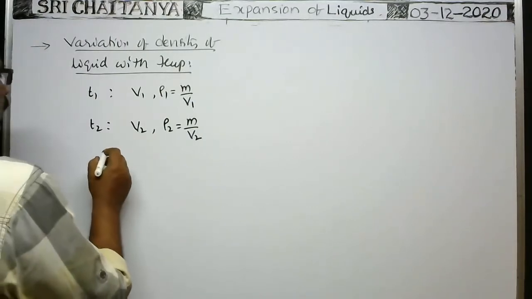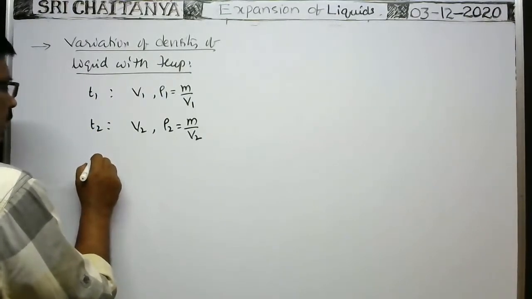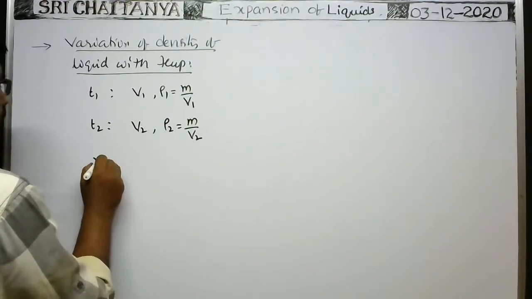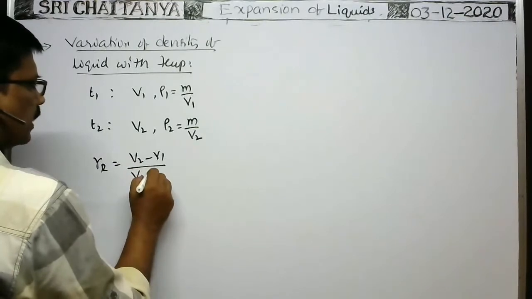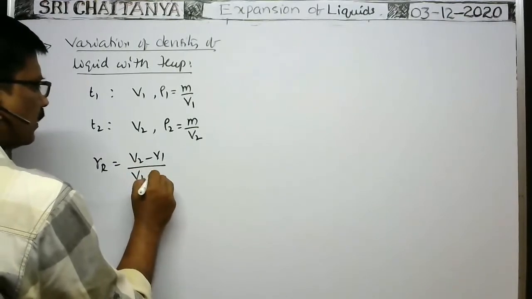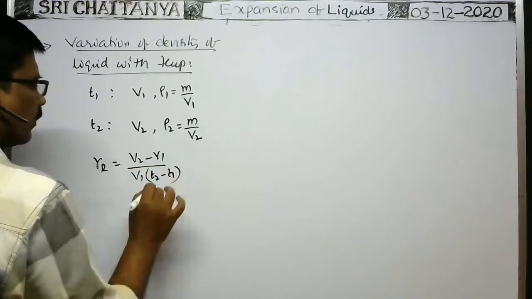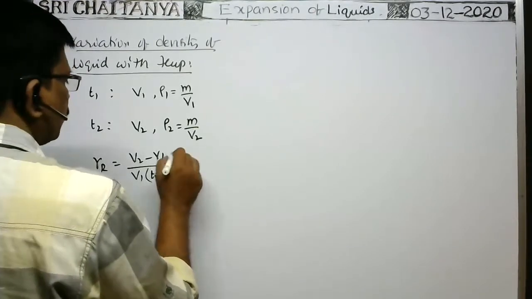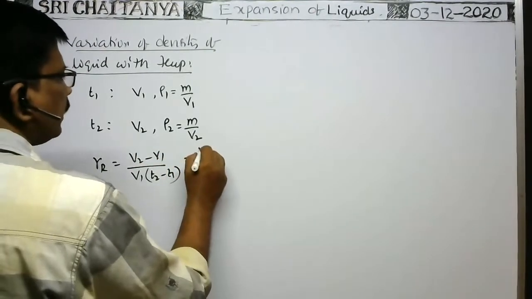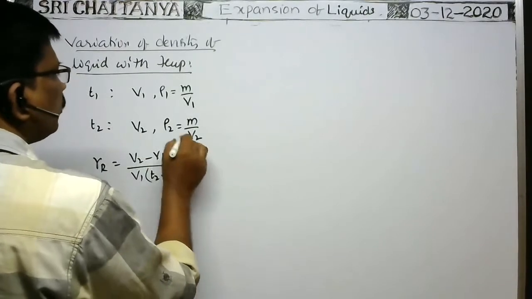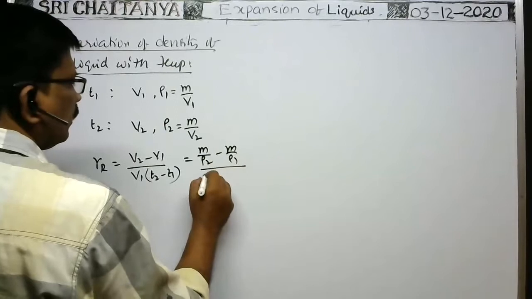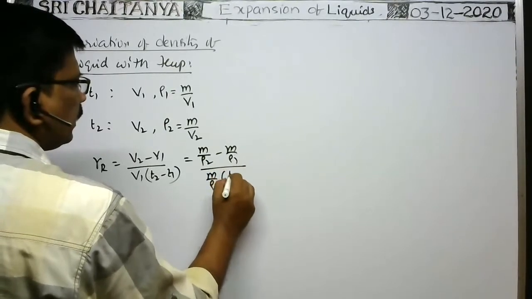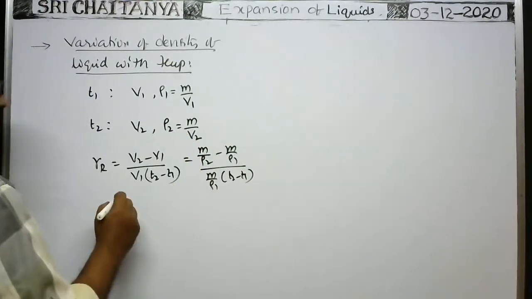Now, according to the definition of the coefficient of real expansion of the liquid, gamma R is equal to V2 minus V1 by V1 into rise of temperature delta T, or T2 minus T1 we can write. Now substitute V2: m by ρ2 minus m by ρ1, by m by ρ1 into T2 minus T1. Take m common and cancel m.